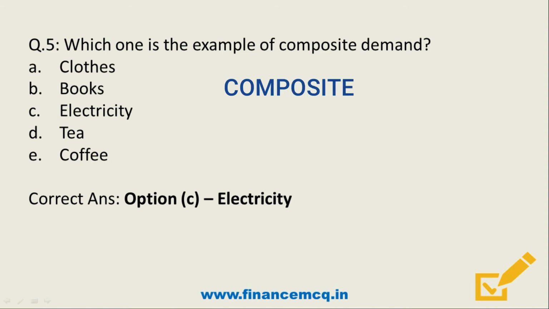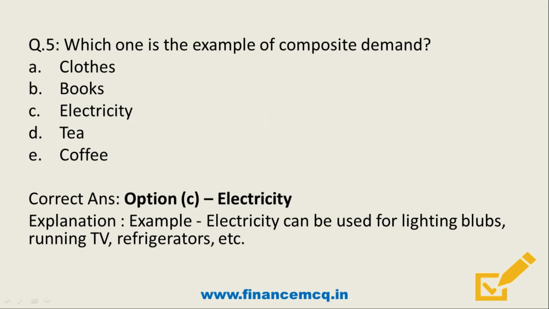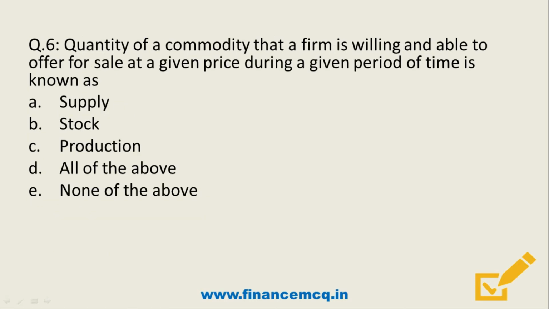It's option C, electricity. Friends, as the name suggests, composite demand is when the same good can be put to multiple uses. Here in the given question, all have a single use except electricity, which has multiple uses and can be used for lighting bulbs, running TV, refrigerators, etc. So the correct option is option C, electricity. Question number 6.